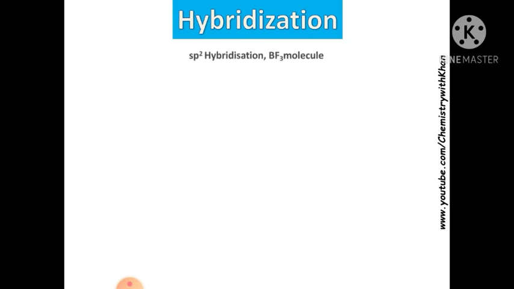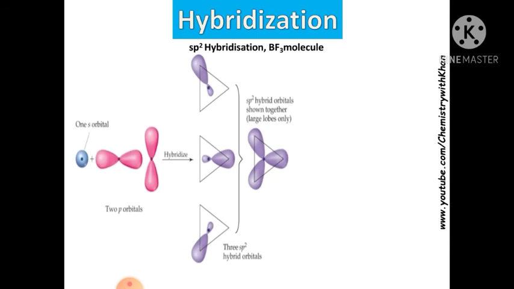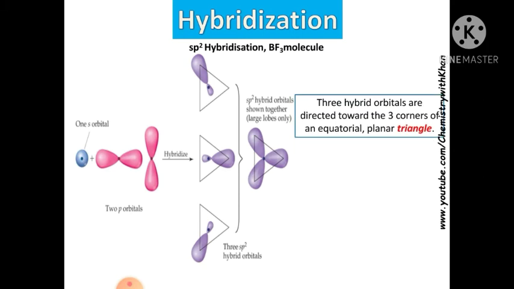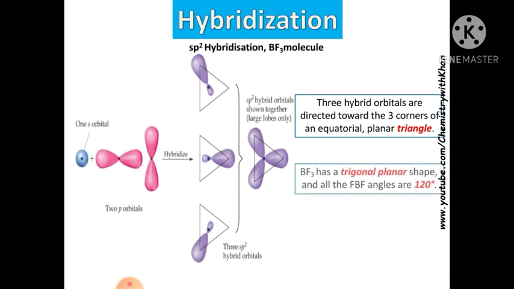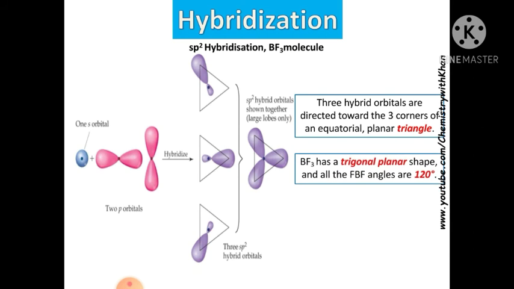Look at the structure. On the left side, one s orbital and two p orbitals hybridize to make orbitals of the same energy. The orbitals in the structure will be diagonal. The 3 hybrid orbitals are directed toward the 3 corners of the equatorial plane, so it's a planar triangle. BF3 is a trigonal planar shape. In BF3, all the B-F angles are 120 degrees.